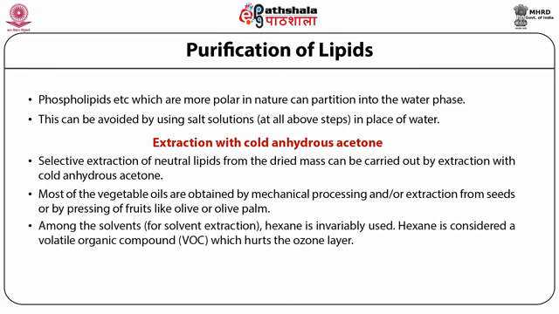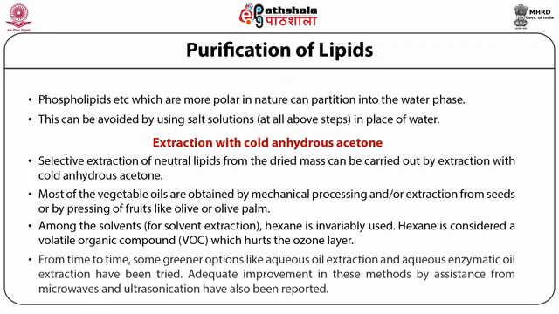Among the solvents for solvent extraction, hexane is invariably used. Hexane is considered a volatile organic compound (VOC) which hurts the ozone layer. However, despite numerous efforts, industry has failed to find a good substitute for hexane. From time to time, some greener options like aqueous oil extraction and aqueous enzymatic oil extraction have been tried.